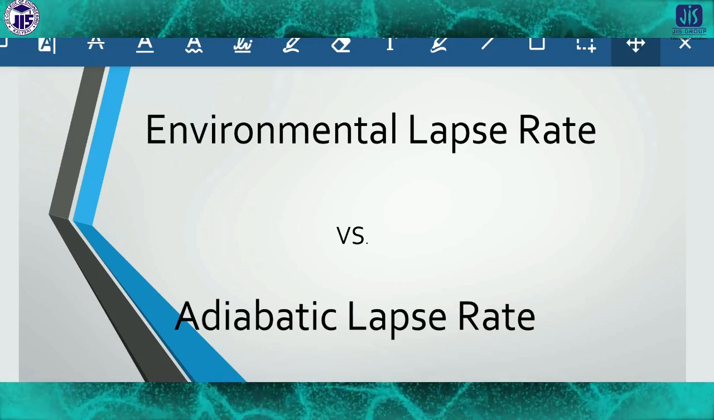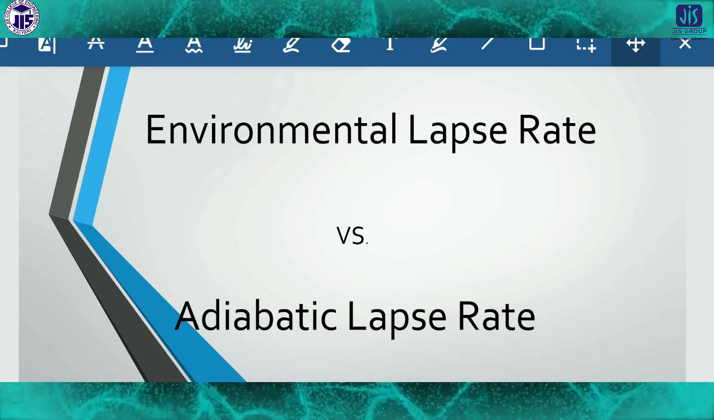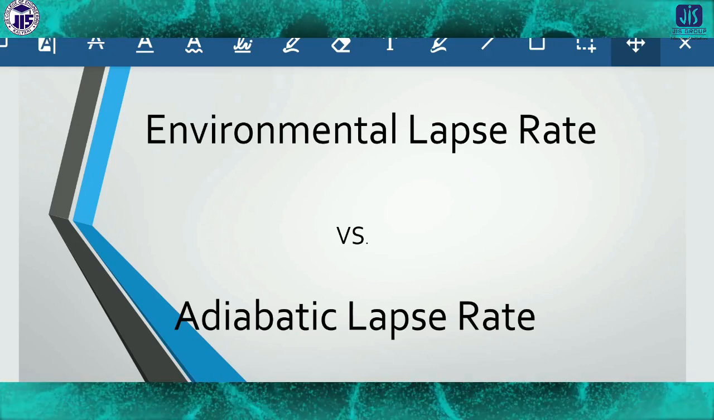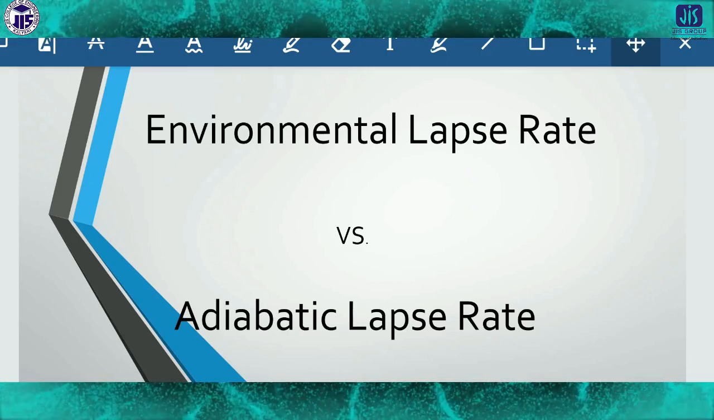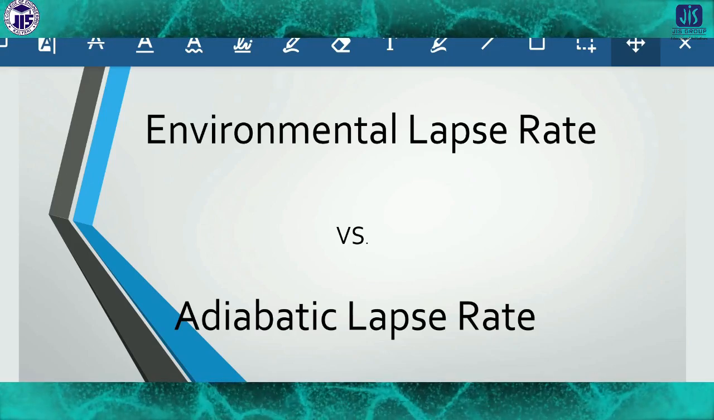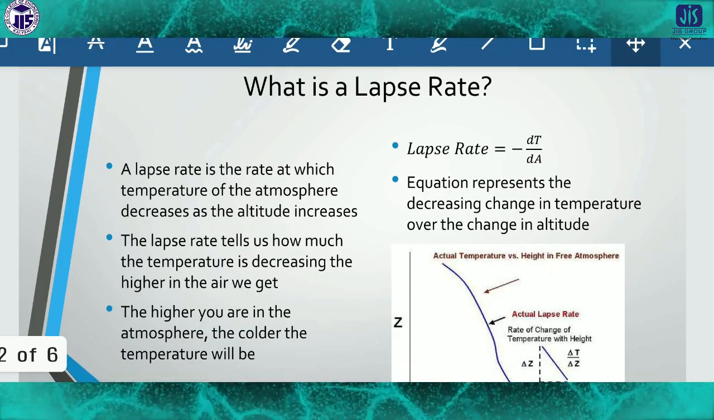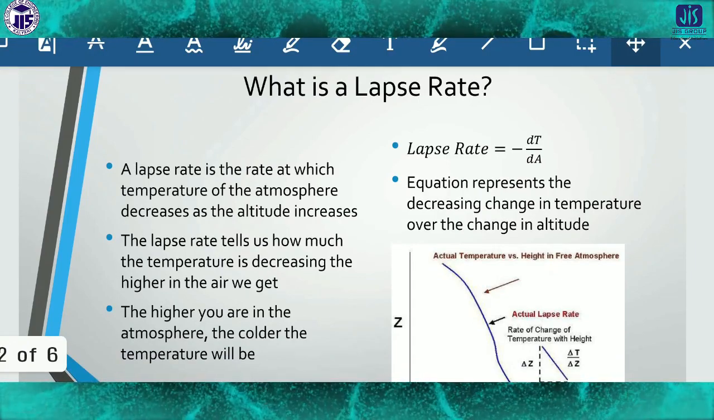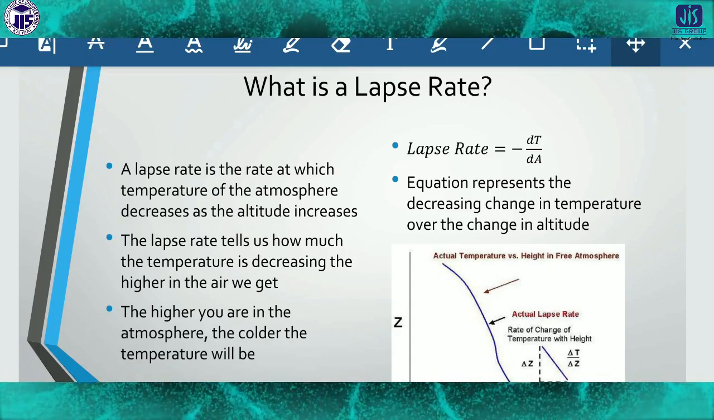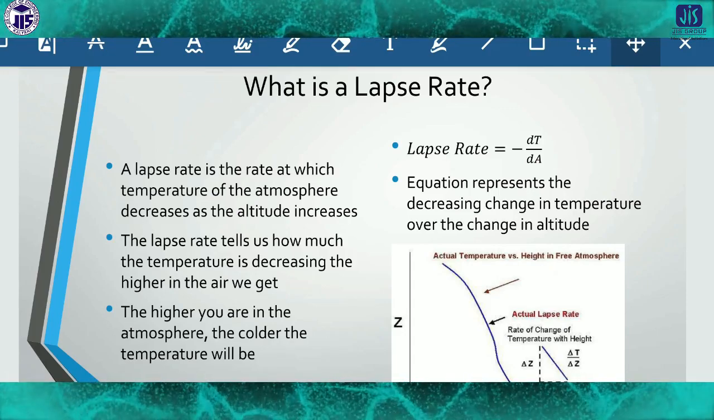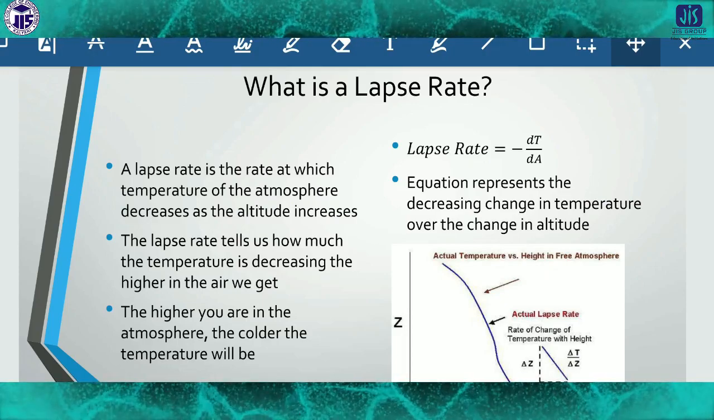Now come to the point, lapse rate. There are mainly two types of lapse rate: the environmental lapse rate and the adiabatic lapse rate. The environmental lapse rate is also called the ambient lapse rate; they're the same thing. So first of all, what is the lapse rate? A lapse rate is the rate at which the temperature of the atmosphere decreases as the altitude increases.